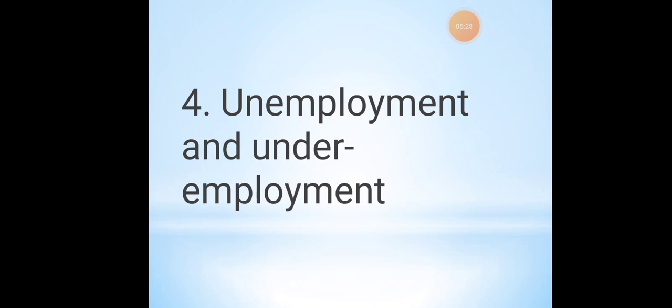The next thing is unemployment and underemployment. So what happened, as told earlier, under the colonial rule there was no proper employment opportunity for the people. At the same point of time, only the people who were educated, who got proper education, started developing. The other people were left unseen. They were not having proper employment opportunities. It was very difficult for the poor people to get proper knowledge, proper skills, or a proper education.